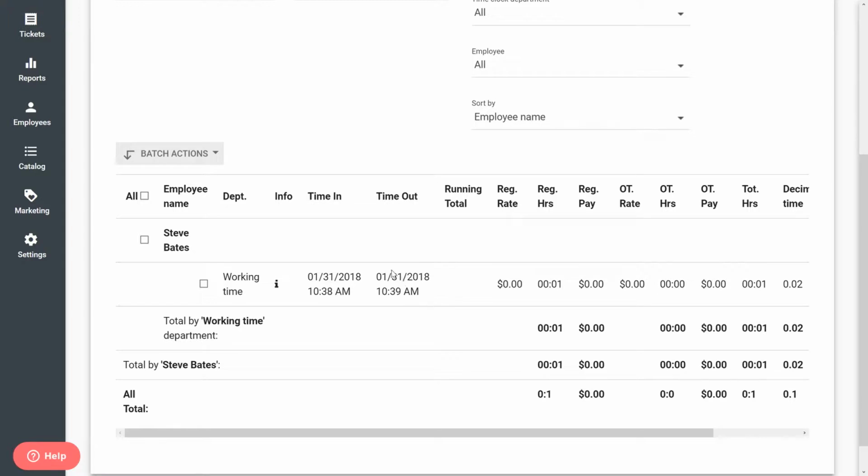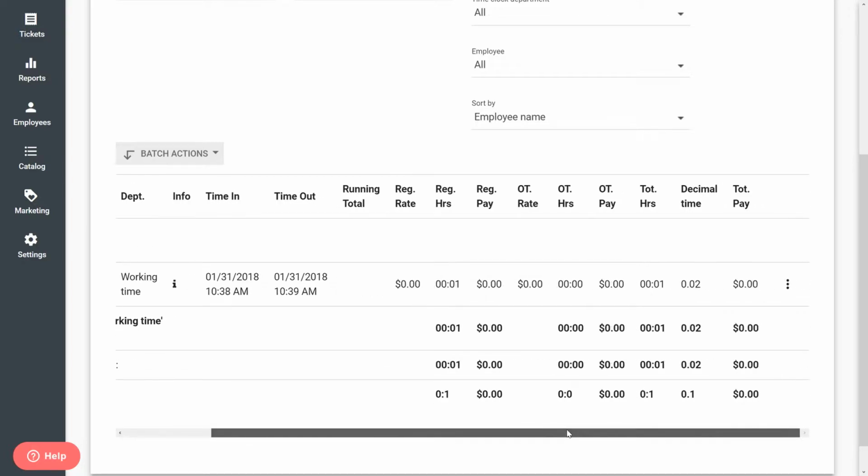Once the report is generated, you will see the employee, and when they clocked in, and when they clocked out. If you enter in wage information, then you will also be able to see how much they got paid.